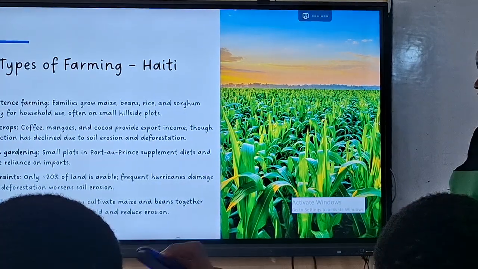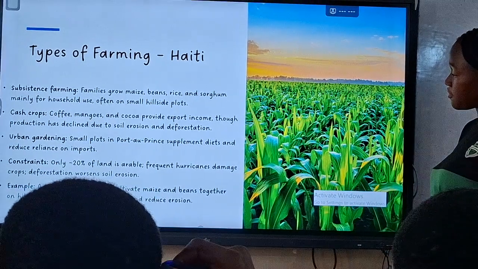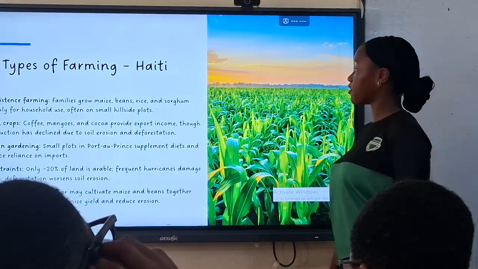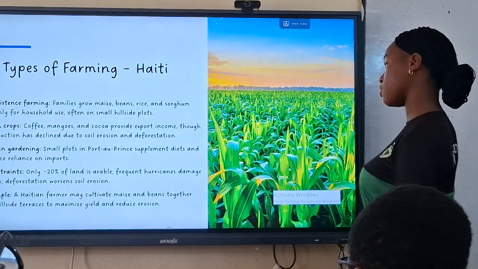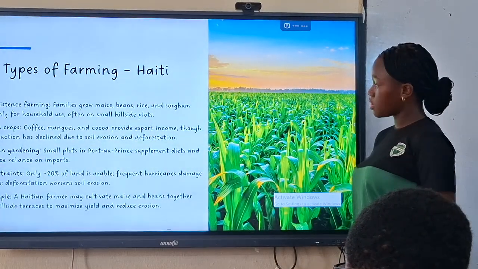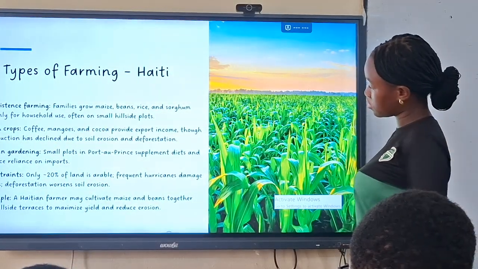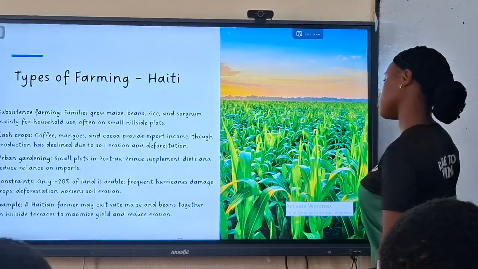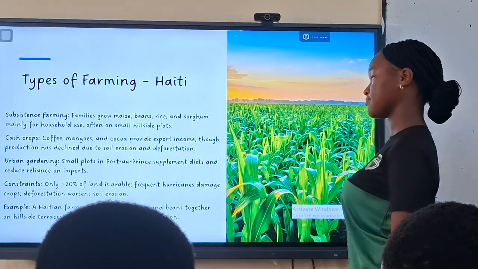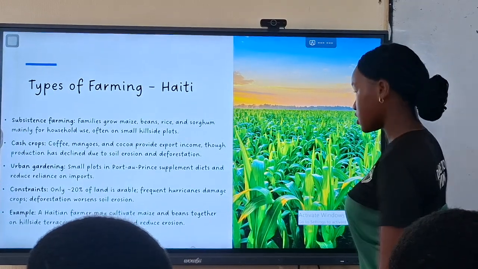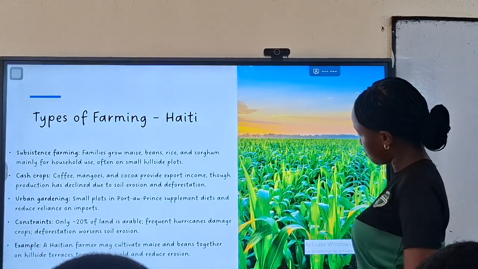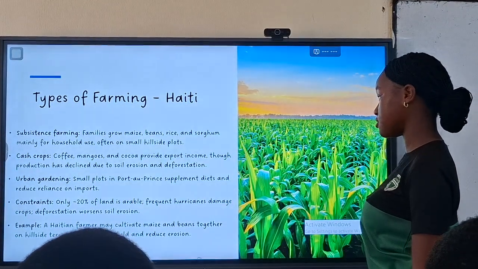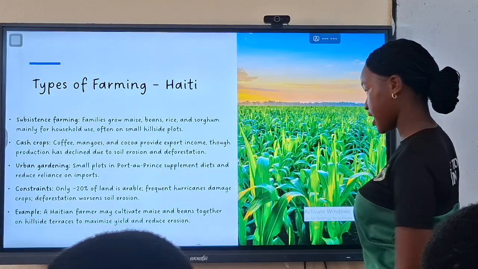Types of farming. Subsistence farming: families grow maize, beans, rice, and sorghum, mainly for household use, often on small hillside plots. Cash crops: coffee, mangoes, and cocoa provide export income. Production has declined due to soil erosion and deforestation. Urban gardening: small plots of leafy greens supplement diet and reduce reliance on imports.